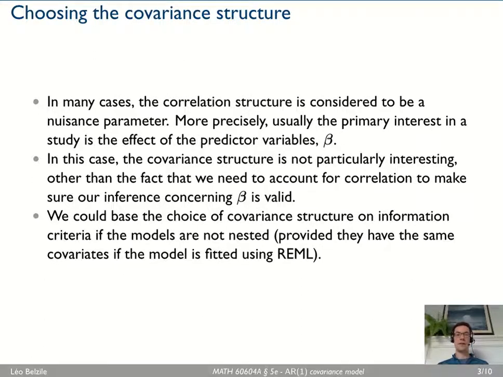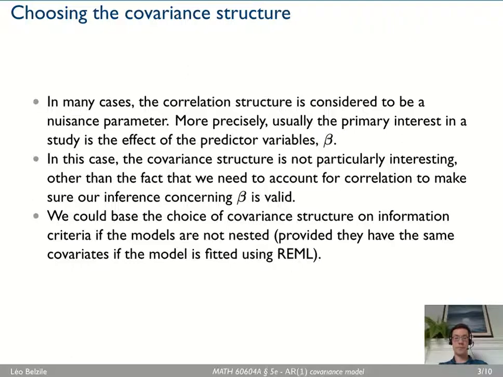Okay, so a side note: here we're modeling the covariance, but it's actually not of particular interest. What we want to do is inference for the betas, right? I want to know what's the impact of vindictive complaining, word of mouth, how is revenge changing over time. But in order to do that, I need a working correlation model that's good enough to capture features of the data. It doesn't have to be perfect. It's certainly a model, a simplification of reality, and I'm not particularly interested in the parameters, other than the fact that I need them to get valid inference for the betas.